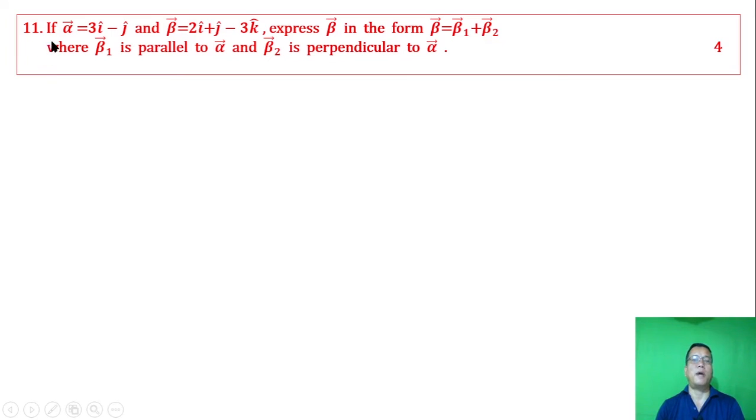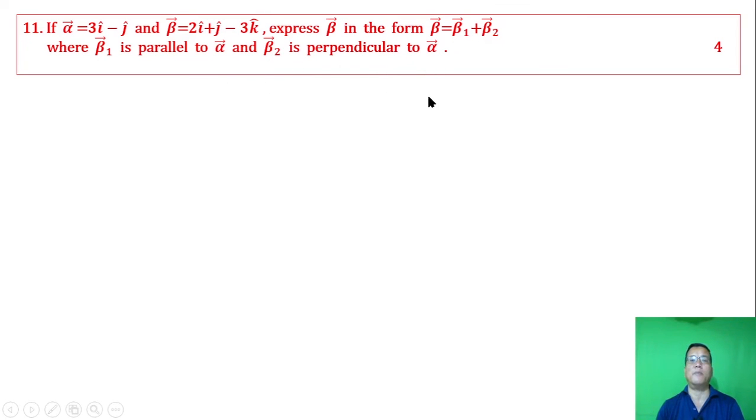Question number 11. If alpha vector is equal to this and beta vector is equal to this, express vector beta in the form beta equal to beta 1 vector plus beta 2 vector, where beta 1 vector is parallel to alpha vector and beta 2 vector is perpendicular to alpha.